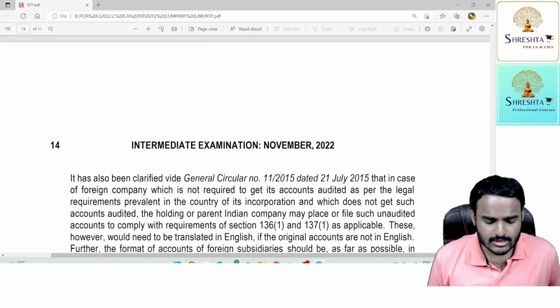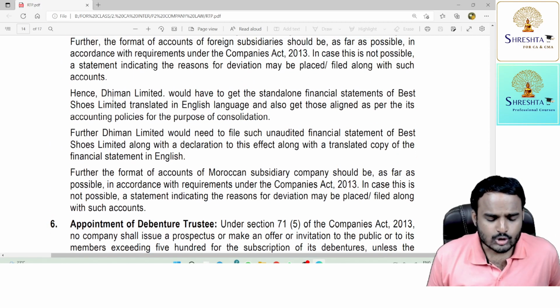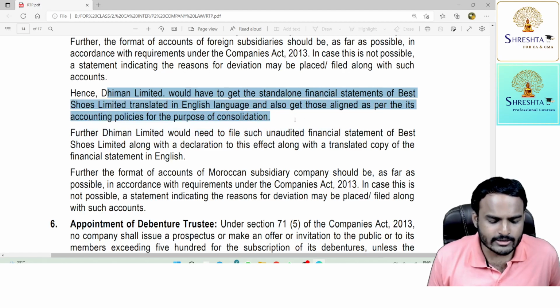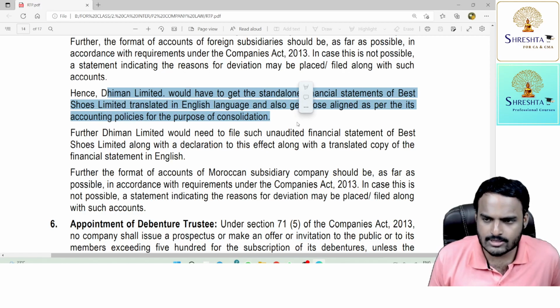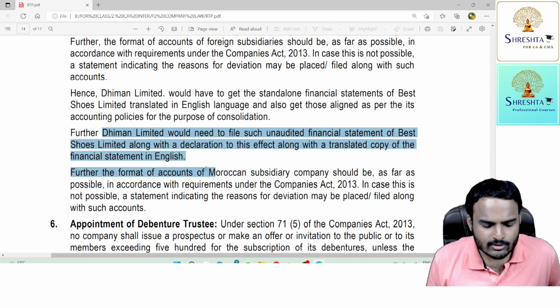So just go through the answer, ma'am. I'm just reading the conclusion. So Dhiman Limited would have to get standalone financial statements in English language and also get those aligned as per accounting policies for the purpose of consolidation. Further, Dhiman Limited would need to file such unaudited financial statements with a declaration to the effect, along with a translated copy of the financial statements in English.